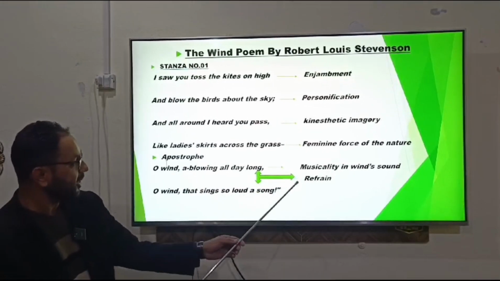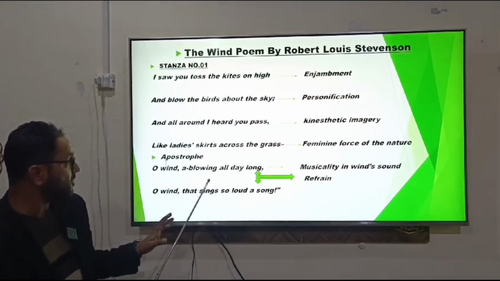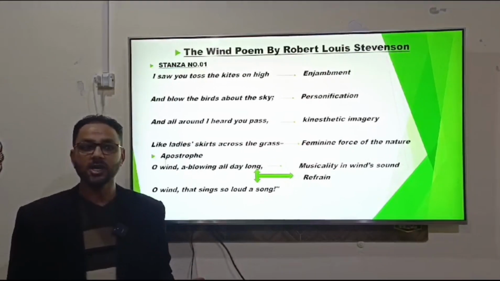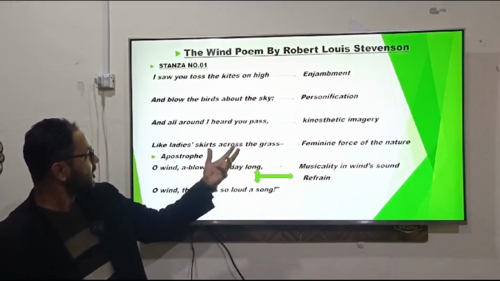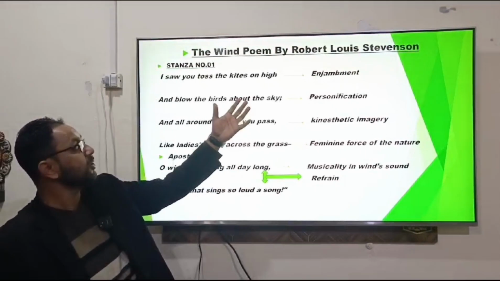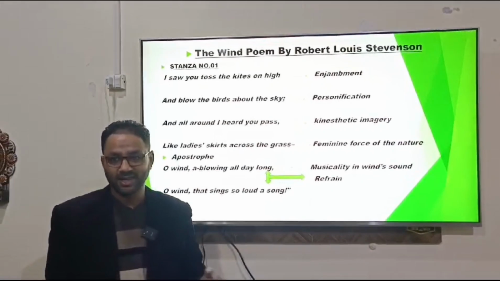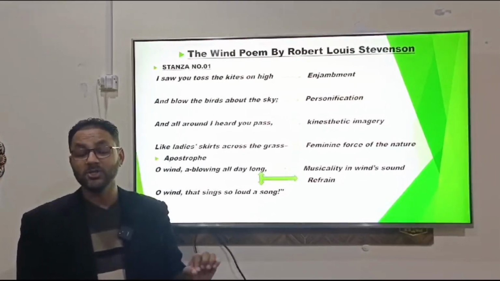So just see over here, this is the refrain. You can see at the end of every stanza you will be finding this line being repeated by the poet. In the first stanza the poet personified the wind, representing the wind just like a human being.